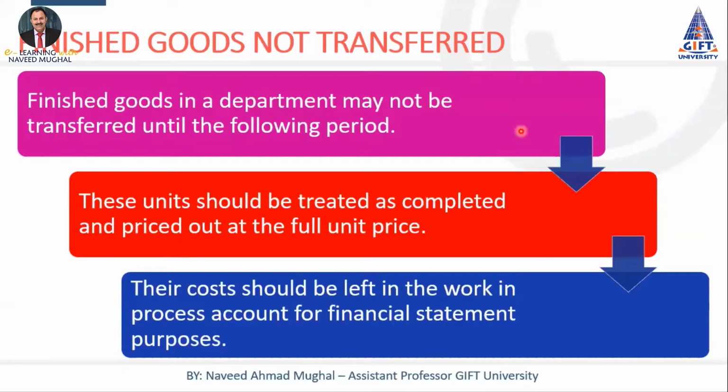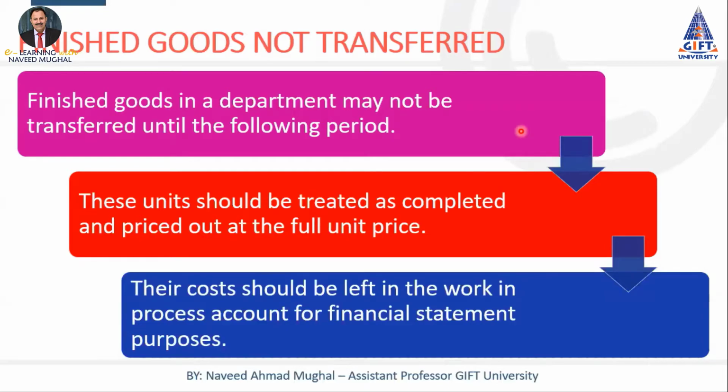At that date we have those units still in process, but they are complete in all aspects. If we have such a situation, how would we treat those units? The first question is, what should be the cost of those units? The simple rule is, those units will be costed at the full unit cost which we have calculated in that particular period in that department.